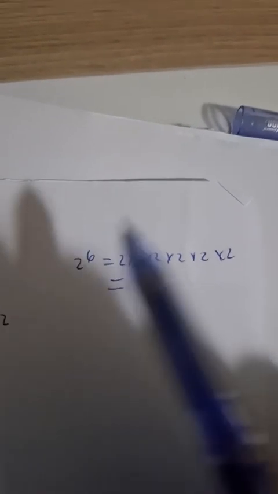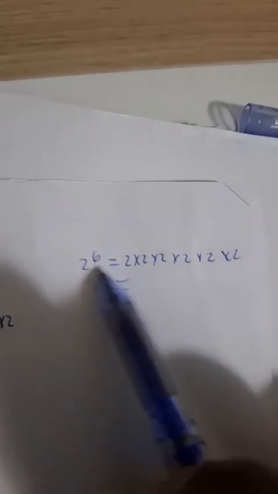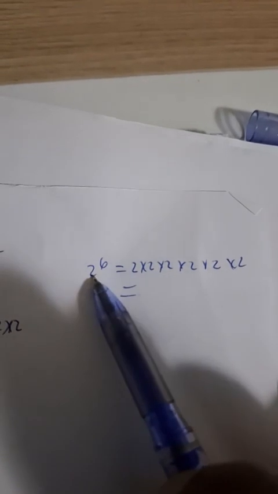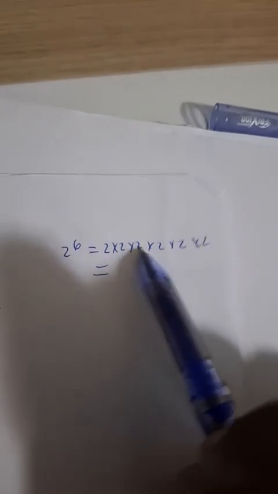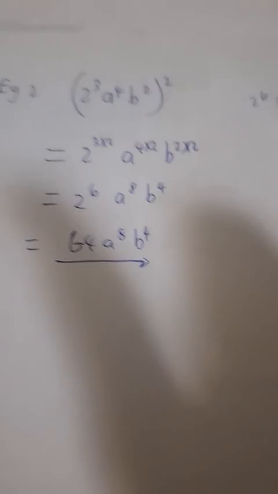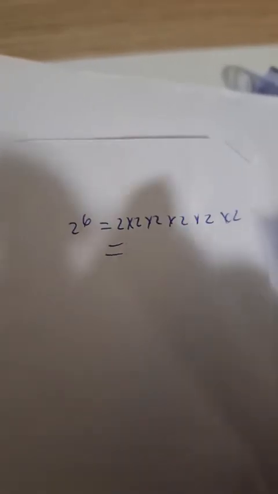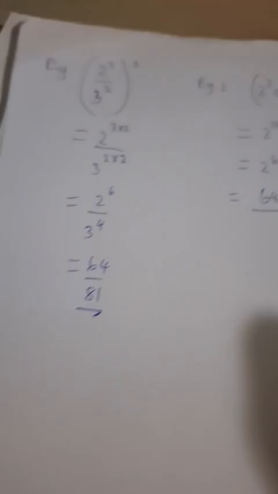So what does it mean? It simply means 2 multiplied by itself 6 times. Please be able to read this. 2 multiplied by itself how many times? 6 times. All right. So with the use of the calculator, you can simply get the answer without having to really think about it if you don't know it off by heart. But it's just that someone like me who's been doing this for quite some time is pretty much well acquainted. So that's how you got the 64. I hope that makes sense to you.